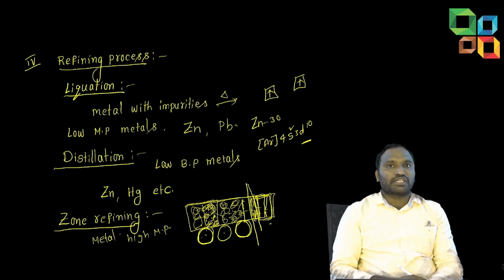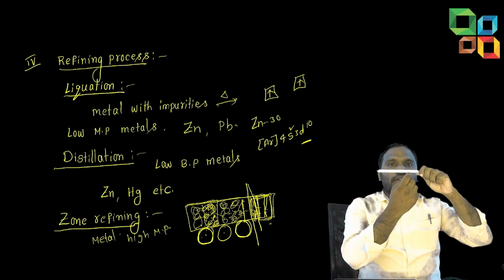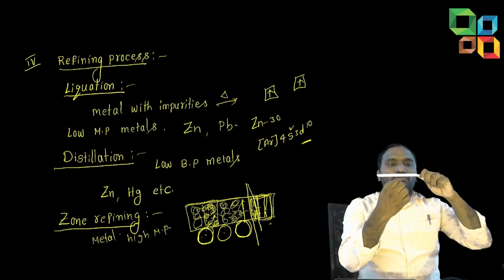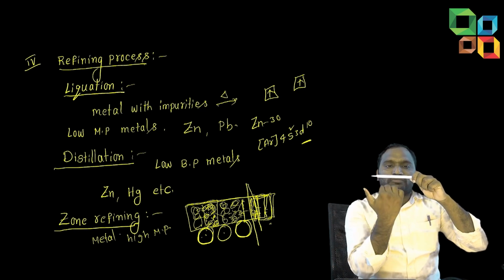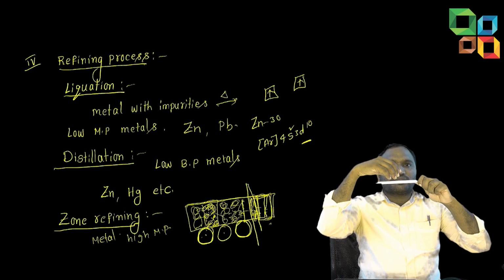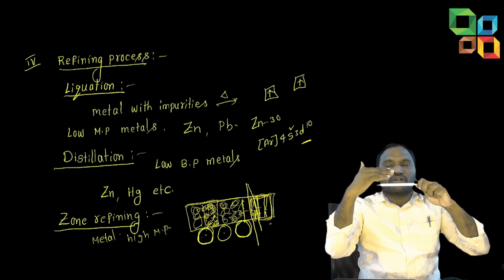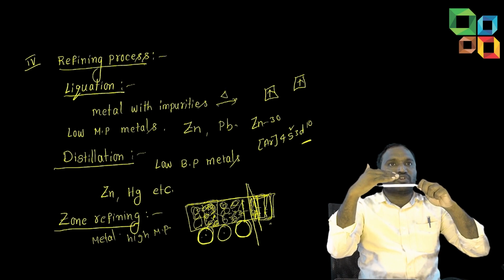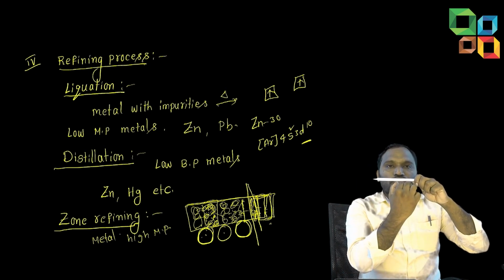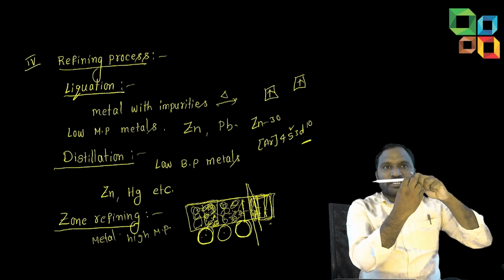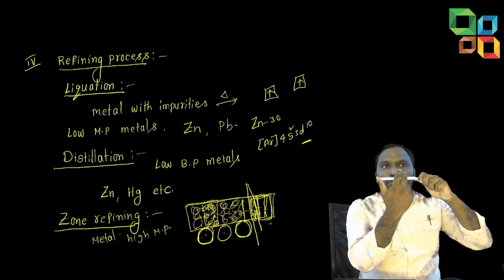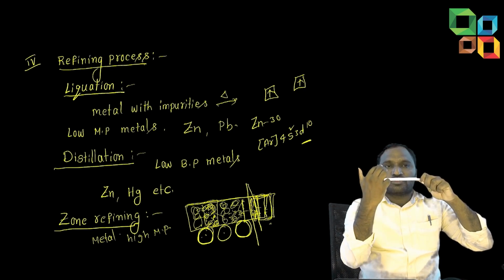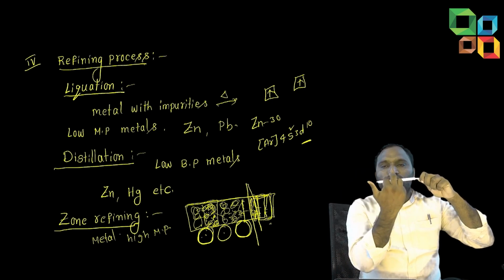This is zone refining. Once again I repeat, students, this is the metal rod. Heating coils are placed here and move from one end to another end. The moving heating coil raises the temperature, heating just above the melting point of the metal. Once the heating coil moves from this end to this end, the metal crystallizes here only, but the impurities, because their melting points are very low, won't convert into solid form easily. They move to another end.